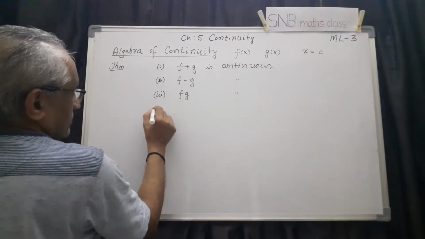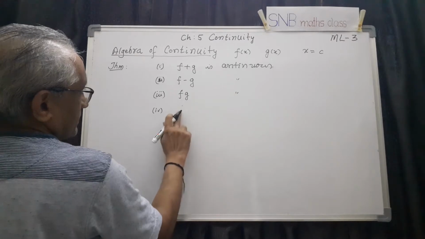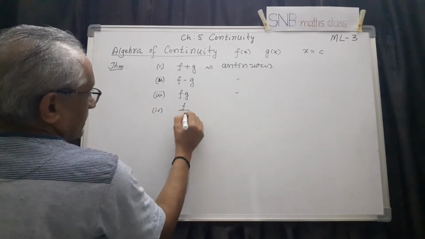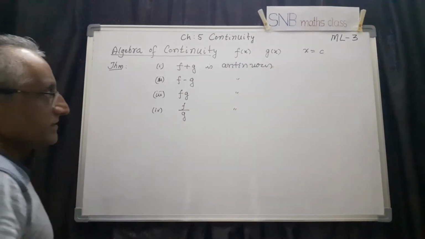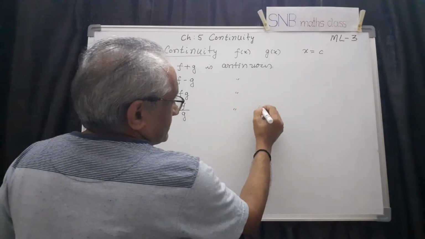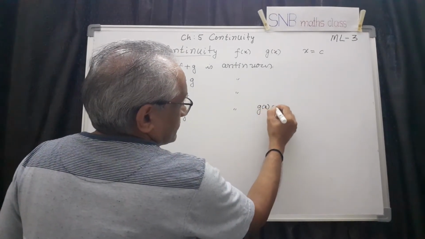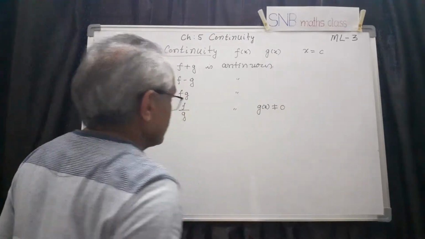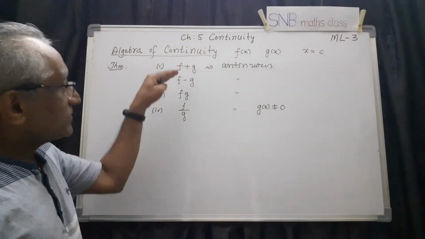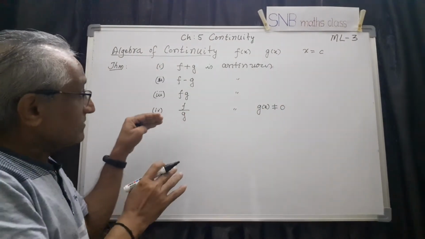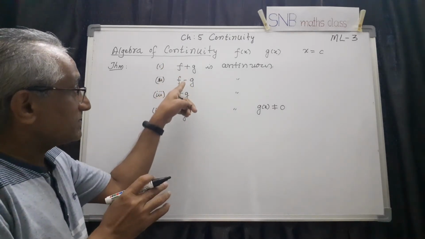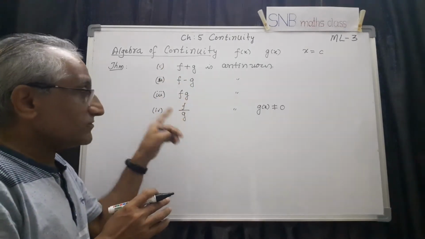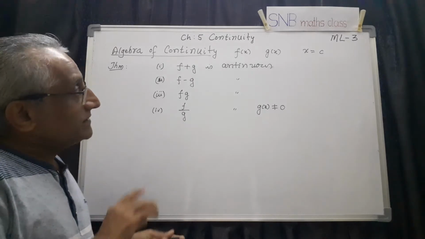Fourth one, f by g is also continuous. Of course, here there is a condition, that is g of x should not be 0. Otherwise, it is not defined. So these are the four theorems actually. One is for addition, another one is difference, another one is product, another one is quotient. So let us prove them.